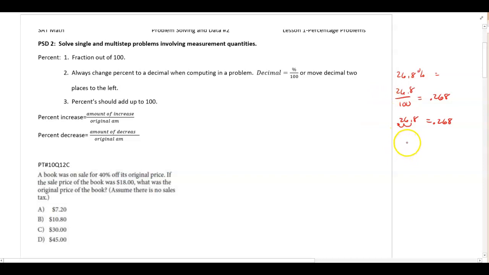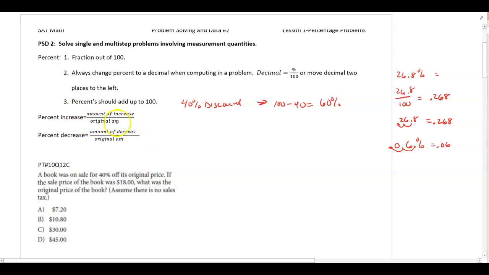If I have a whole number like, say, 6%, that decimal is right here. When I move it to the left, it becomes 0.06. Now, when you're talking percentages, know and understand a majority of the time, they should add up to 100. So if I have a 40% discount, if I want to figure out what percent I'm paying for it, 100 minus 40 means I'm paying 60% of the original price. So the discount and the percent you're paying should add up to 100.